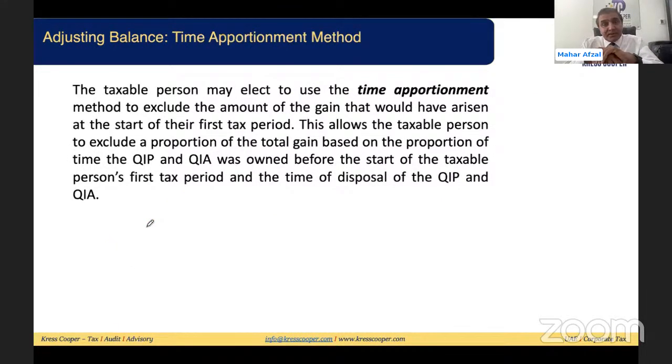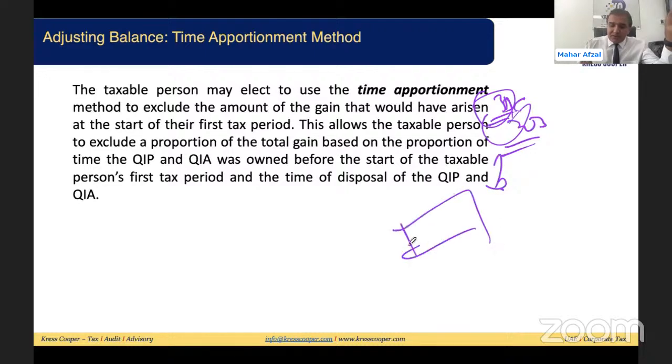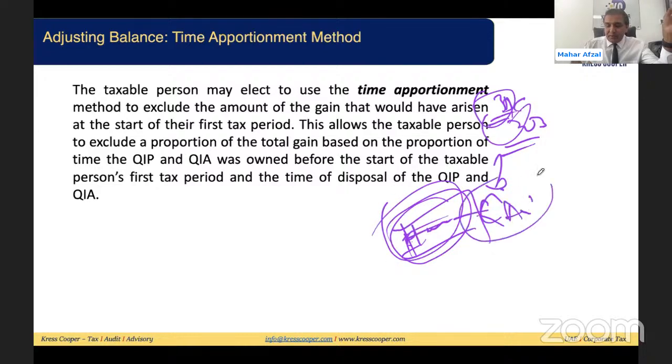Second method is the time apportionment method. Sometimes the value of the asset is not available by the end of the immediate financial year. Again, going back to the same example, suppose on 31st December 2023, the asset was reflecting, and this asset could be plant and machinery, a building, or qualifying intangible property.